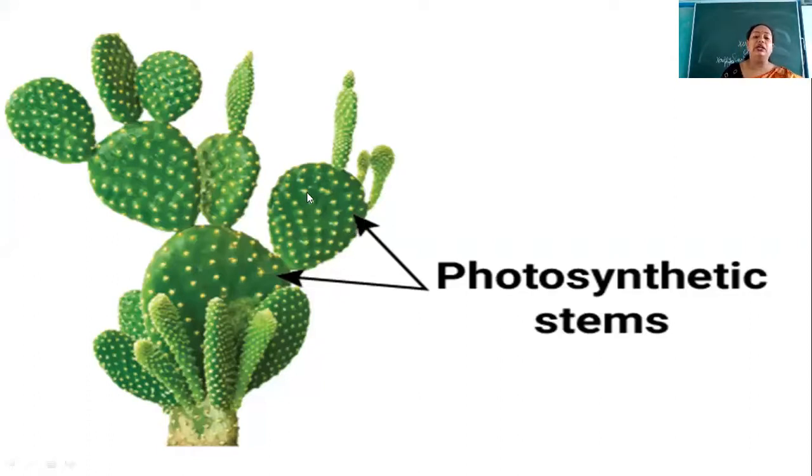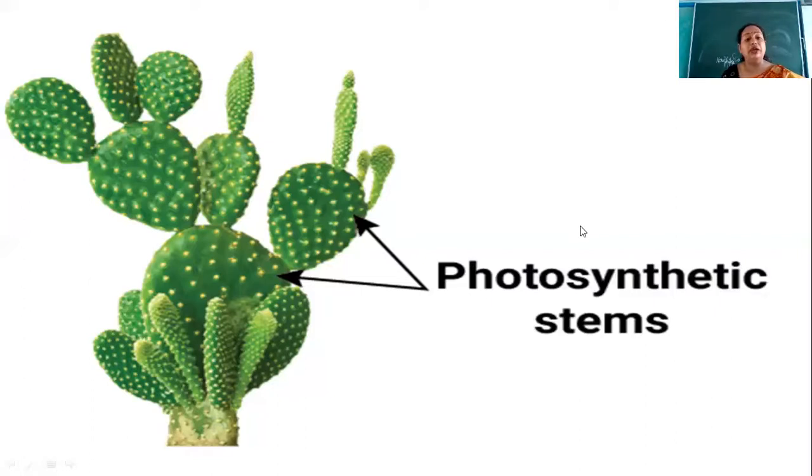So you see the stem is green and spongy. Why is it green and spongy? The sponginess is because it stores water, and this stem is helping in the process of photosynthesis.